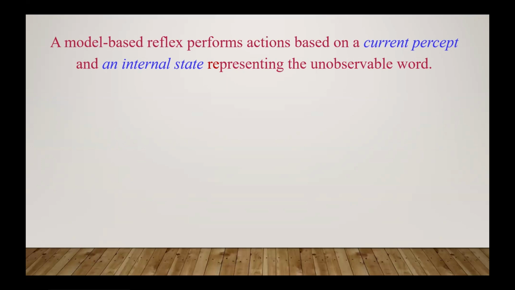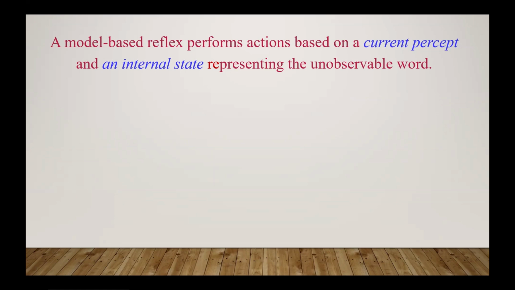So here what happened? In the previous case, the simple reflex agent only performs action on the basis of the current situation. But here one more thing is added, that is the internal state that represents the unobservable world. Means if the world is not fully observable, how can the agent take its operation perfectly? So this type of agent works in a partially observable environment and tracks the situation.